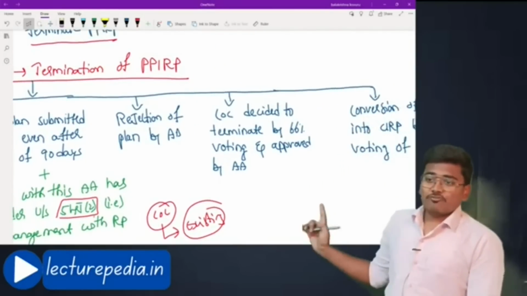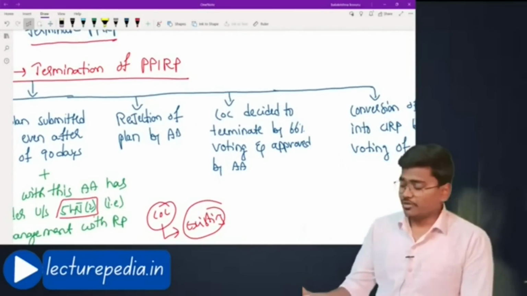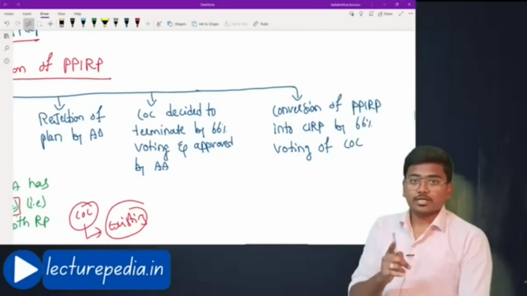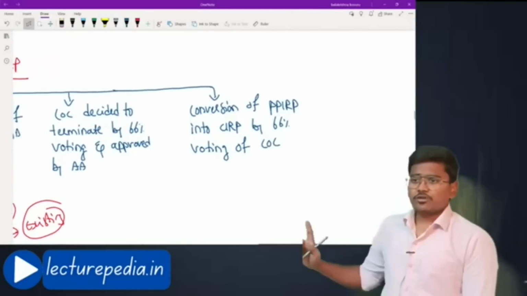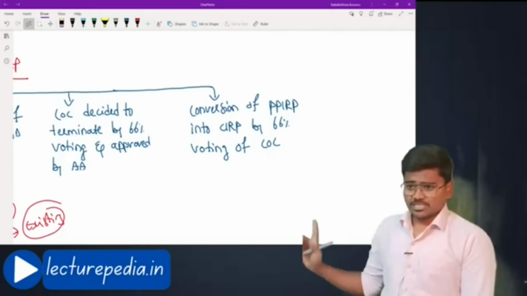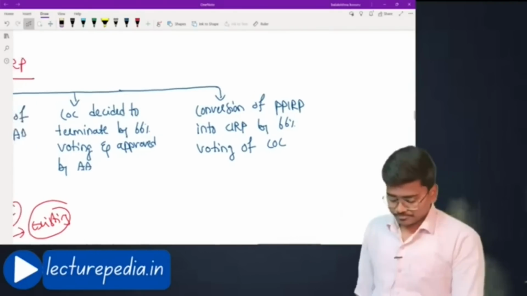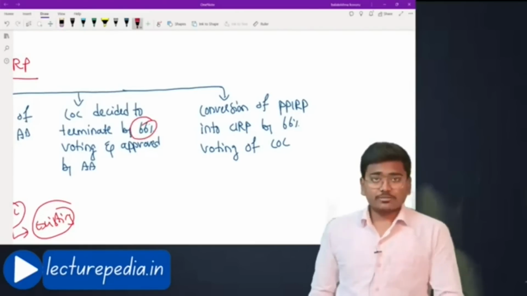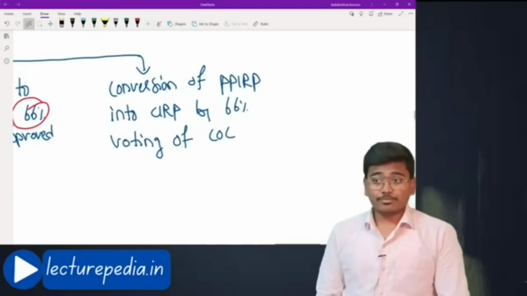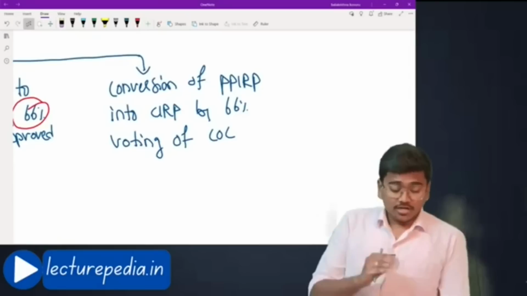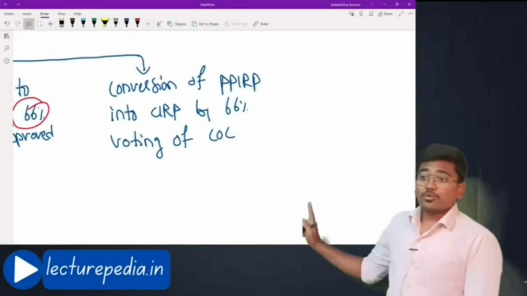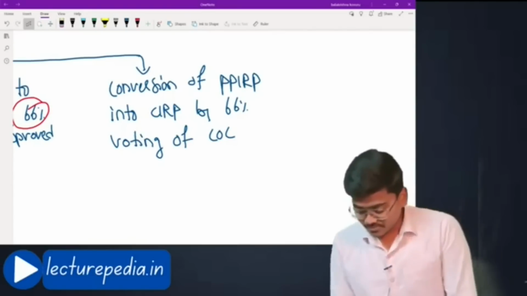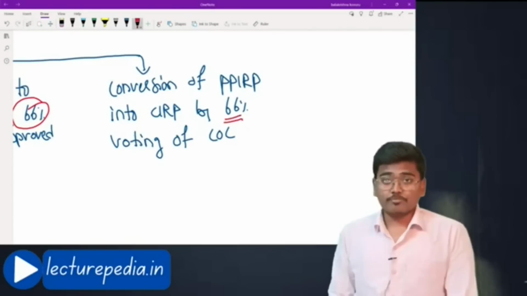Next, rejection of plan by the adjudicating authority. The plan has been given to the adjudicating authority, but the adjudicating authority has rejected the plan. Even in that case, PPIRP will be terminated. Next, the committee of creditors decided to terminate by 66% of voting and approval of the adjudicating authority. If the committee of creditors wants, they can, by 66% of voting right, terminate the PPIRP, and by terminating PPIRP they can also convert this PPIRP into CARP. See, conversion of PPIRP into CARP by 66% of voting of the committee of creditors.